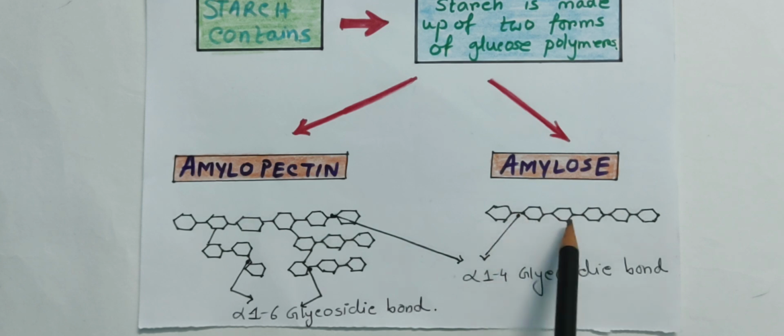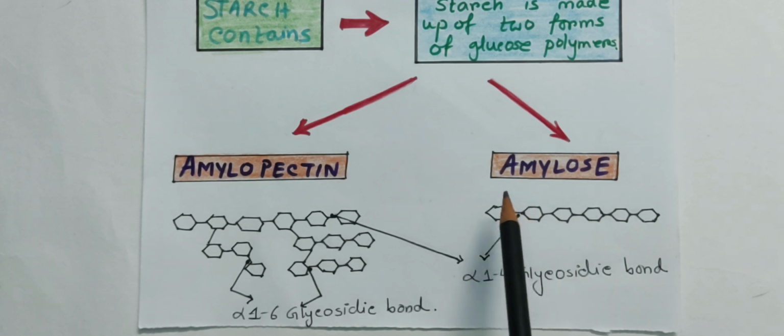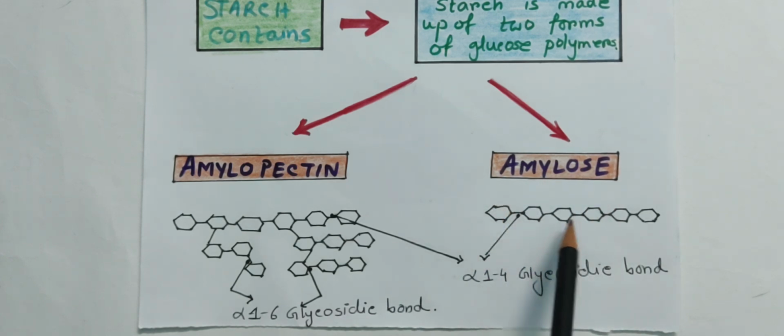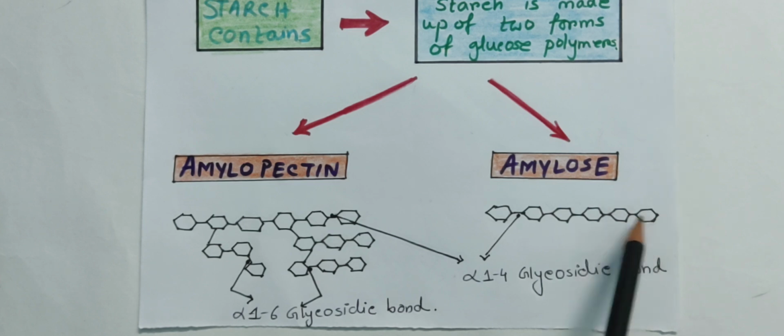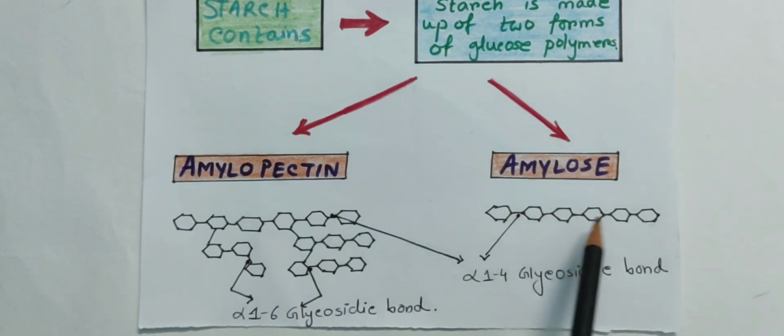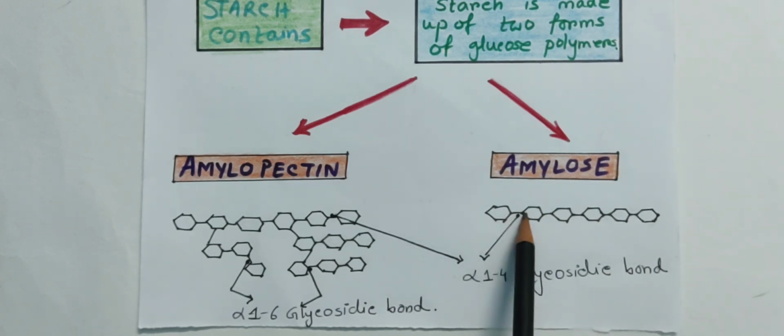These bonds are alpha 1,4 glycosidic bonds. This bond is responsible for the formation of amylose, the glucose chain. These two glucose molecules are attached by the alpha 1,4 glycosidic bond.